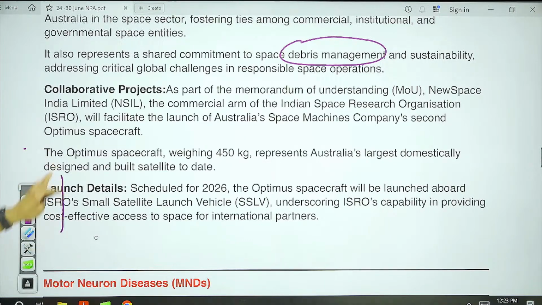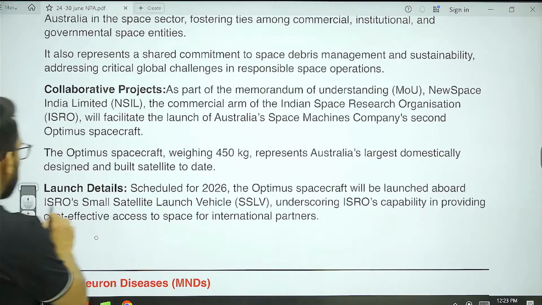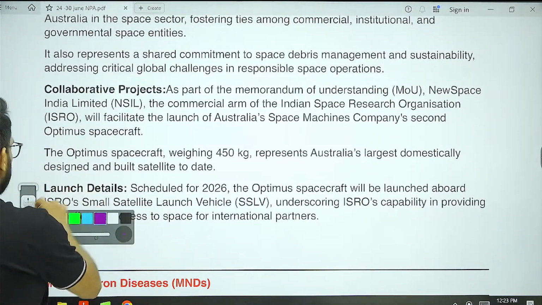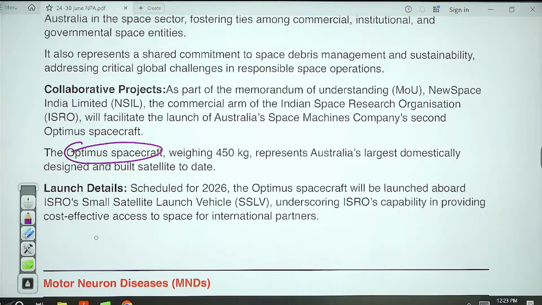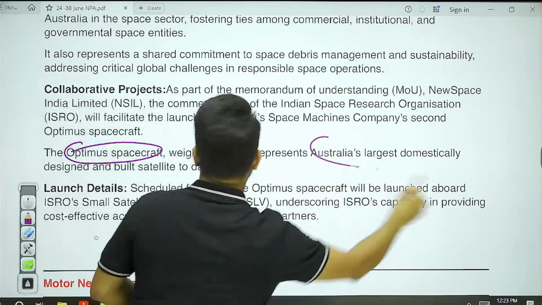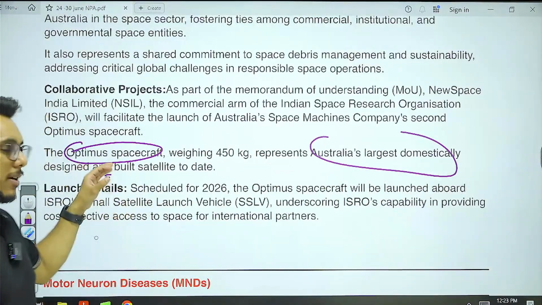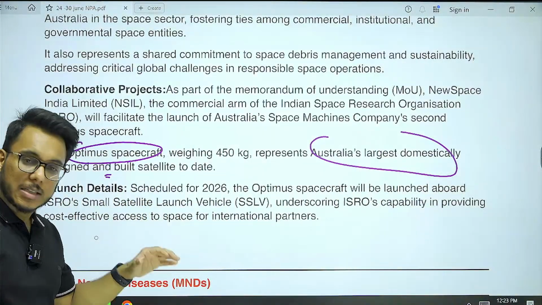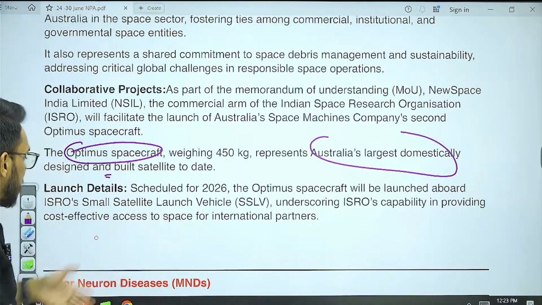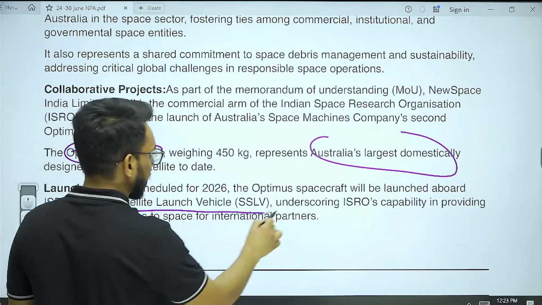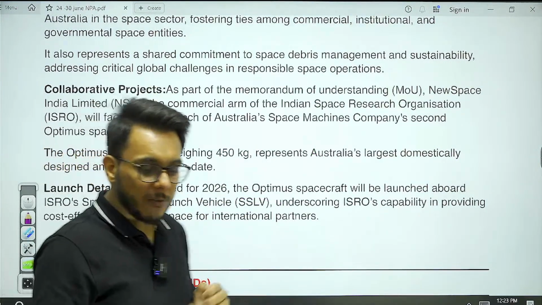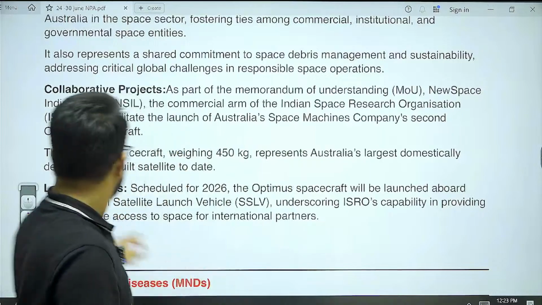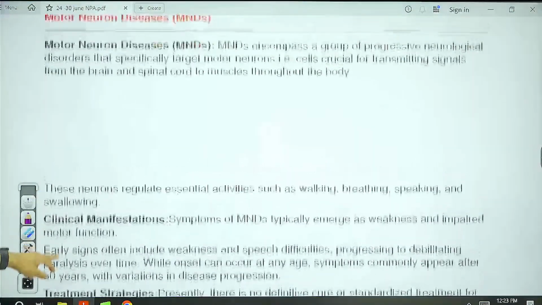As a part of this initiative, India will help Australia launch the Optimus spacecraft. This Optimus spacecraft is Australia's largest domestically designed and built satellite. India will be launching it with the help of the SSLV, the Small Satellite Launch Vehicle. Which year would it be launched? It would be launched in 2026. Now, moving on to the next article.